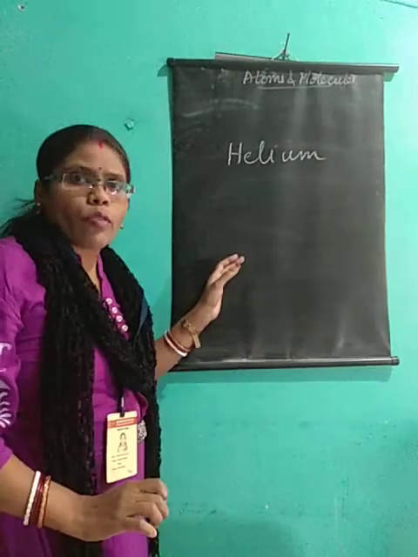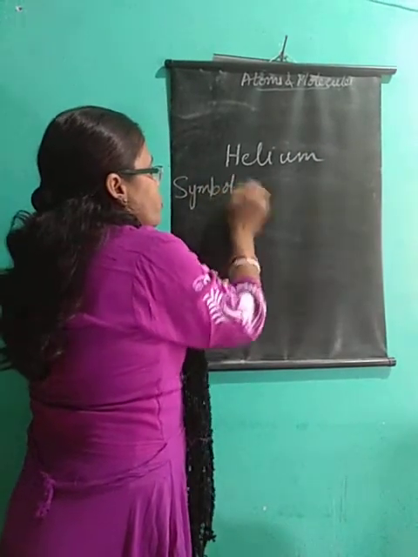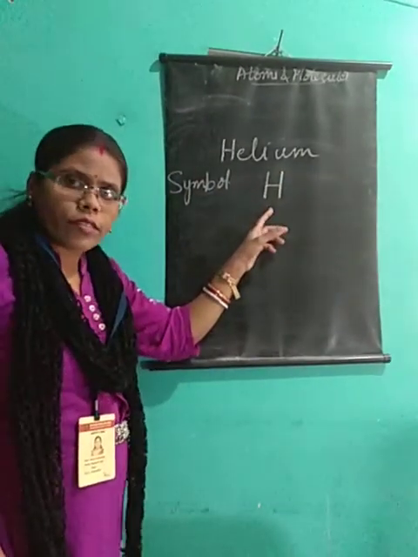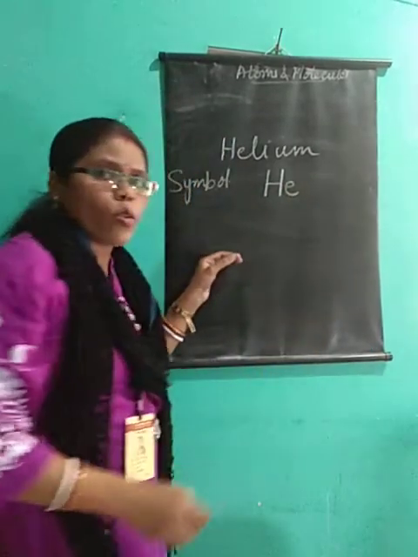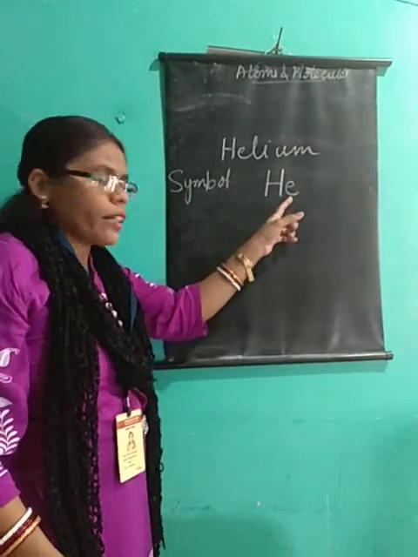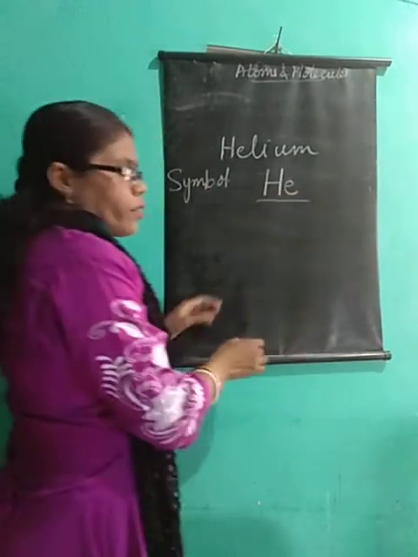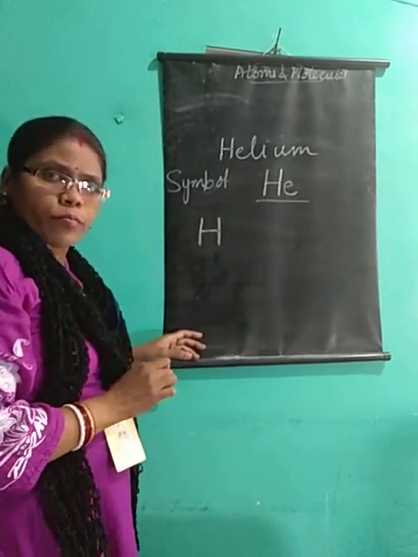How to write the symbol of helium? If you want to write the symbol of helium, how is it represented? The first letter always has to be a capital letter. Okay? And then the second letter has to be a small letter, that is, in lower case. Uppercase, and the second alphabet in lower case. So this is the symbol of helium. For hydrogen, what is the symbol? It is capital H.